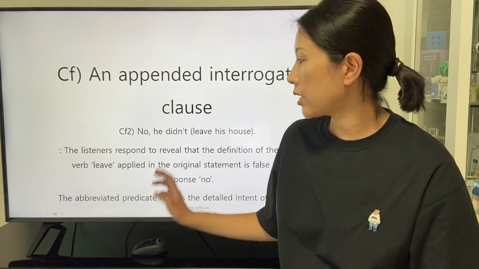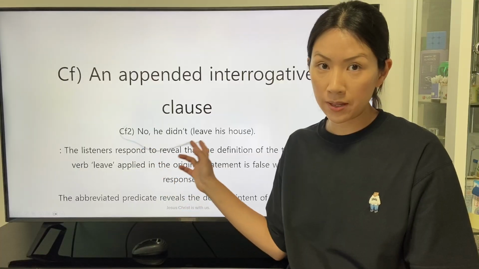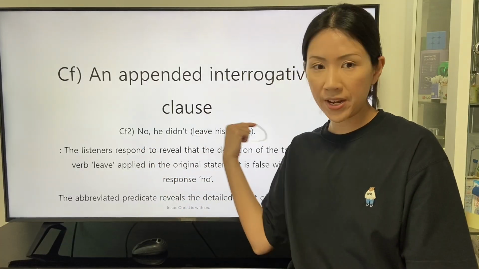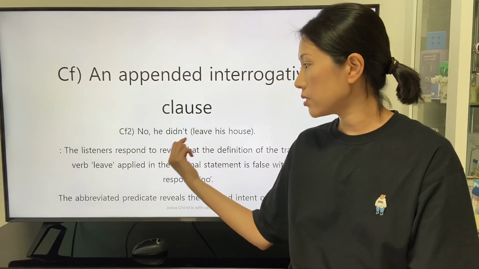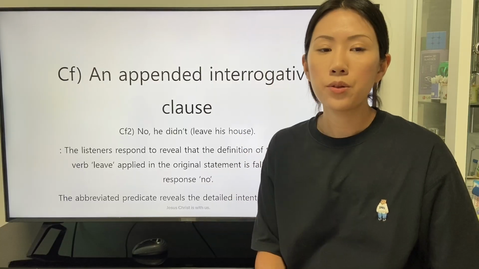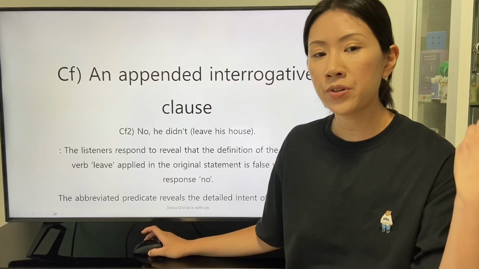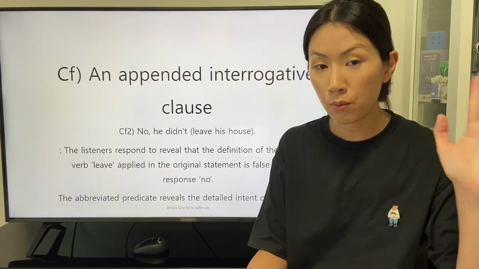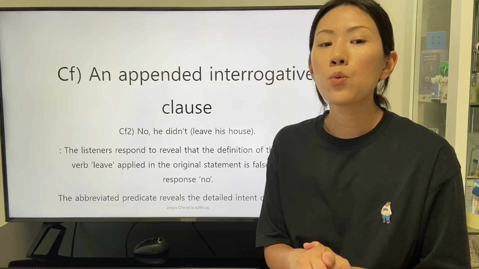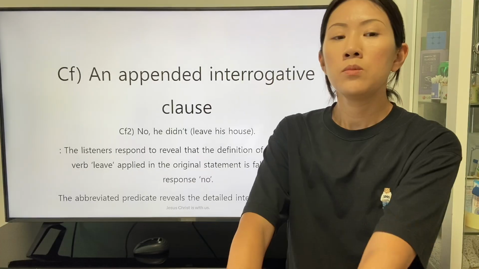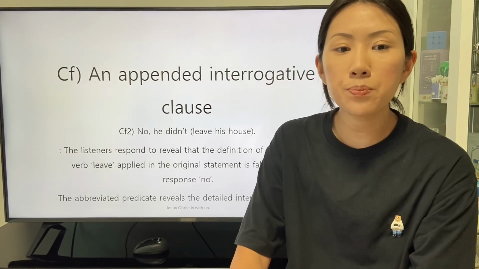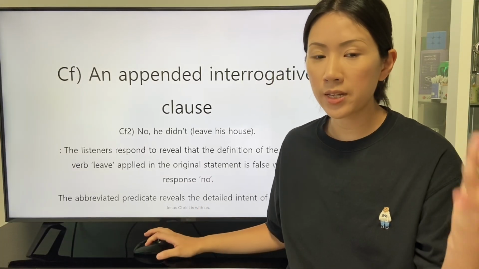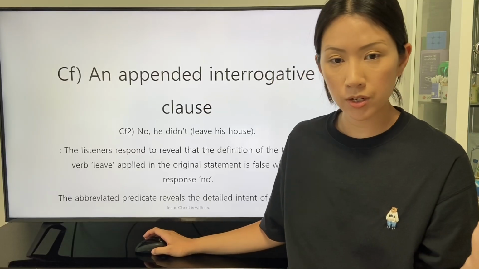We can understand this response by the listeners with the abbreviated part. No, he didn't leave his house. The listeners respond to reveal that the definition of the transitive verb leave applied in the original statement is false with a response no. The abbreviated predicate reveals the detailed intent of the listeners.